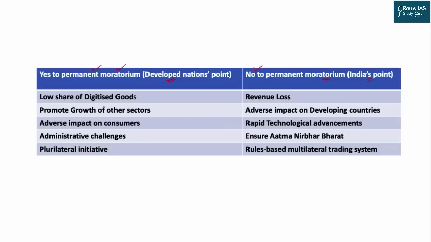Now we have arguments on both the sides. Let's discuss them one by one. There is low share of digitized goods in the overall trade. So digitized goods only amount to 1% of overall merchandise trade in the world. So if we remove the moratorium, it is not going to impact the global economy as such.